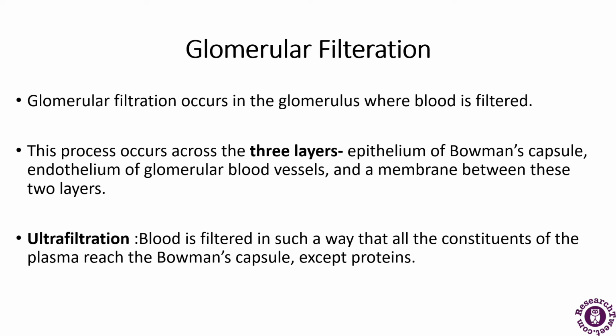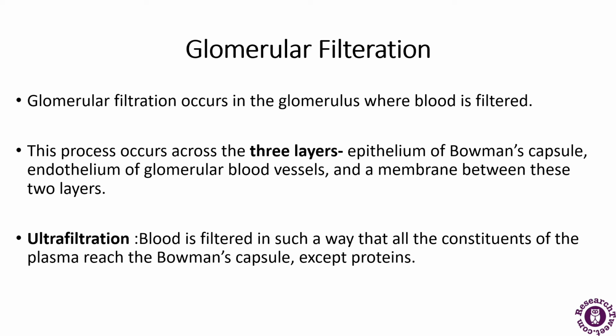So glomerular filtration, as I have told you, is considered the primary step in urine formation. Where does it occur? It occurs in the glomerulus, where the blood is filtered.